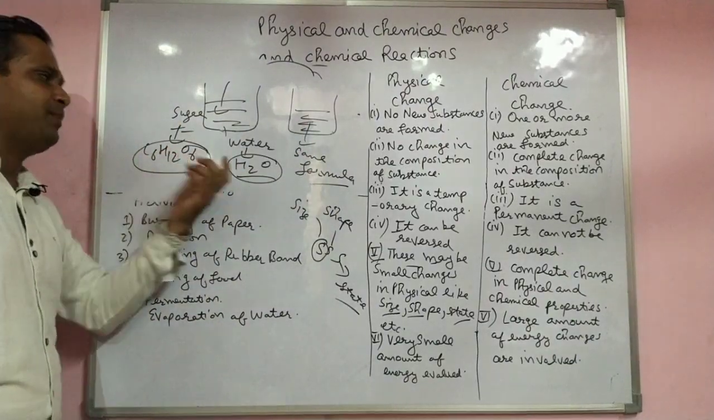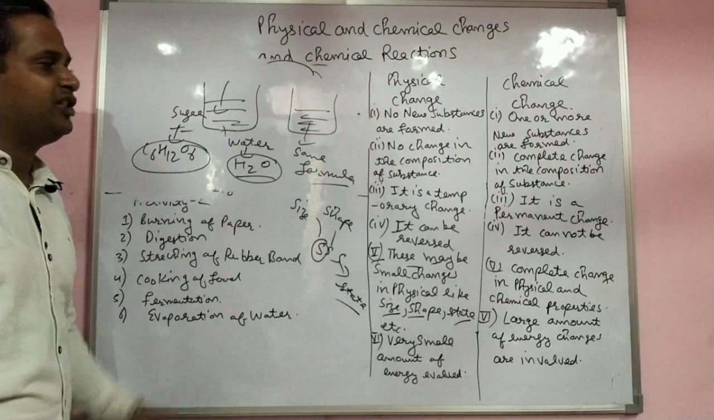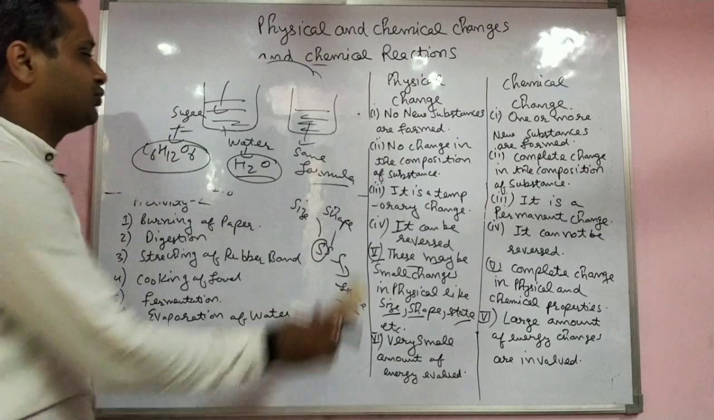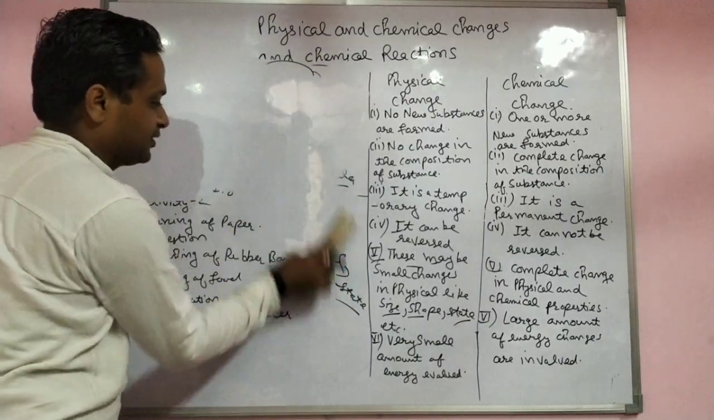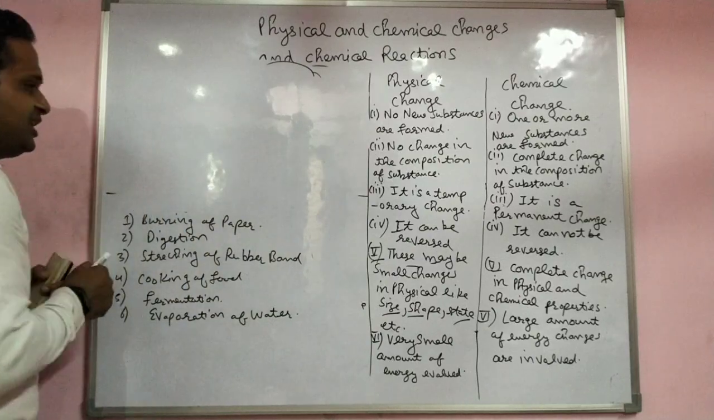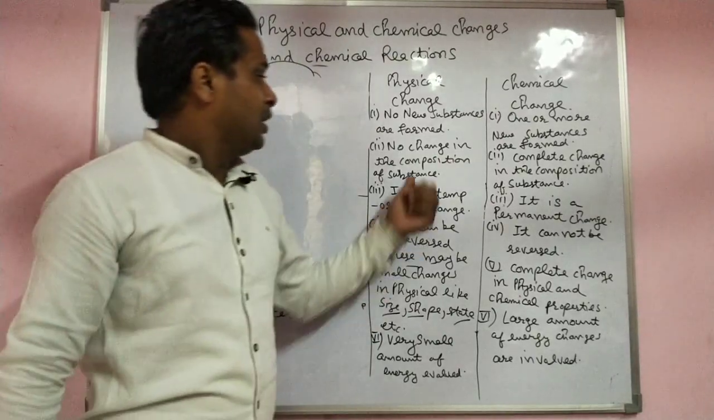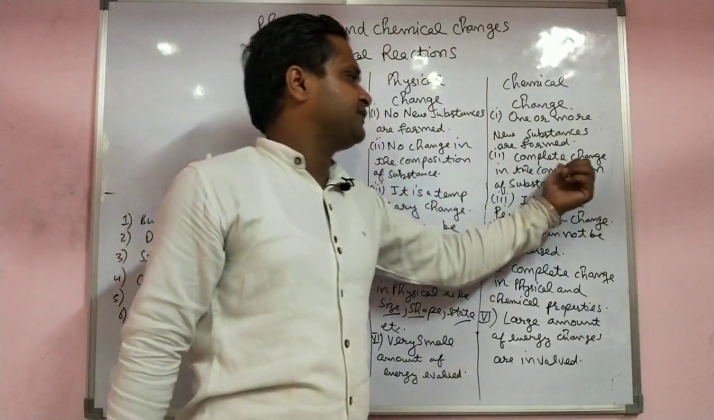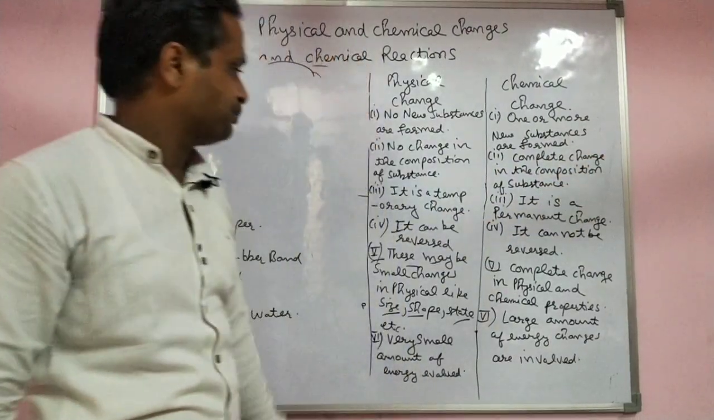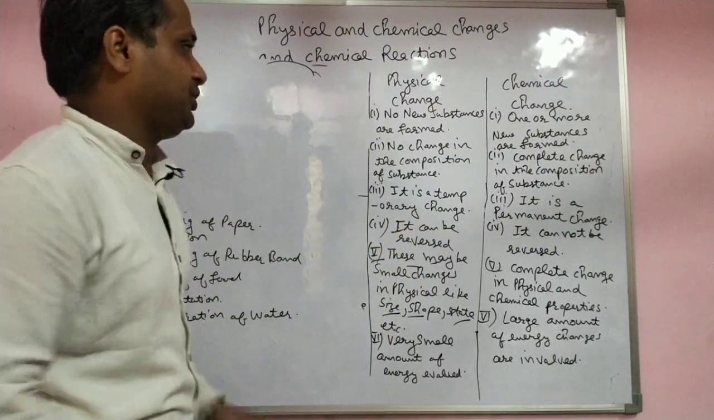Sugar shows its property, water shows its property. There is no change in the property of the substances. Yes, this was a physical change. Now we see, in a physical change there is no change in the composition of the substance, while in a chemical change there is a change in the composition of the substance, as already told. A physical change is a temporary change.